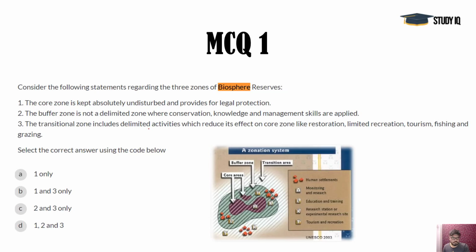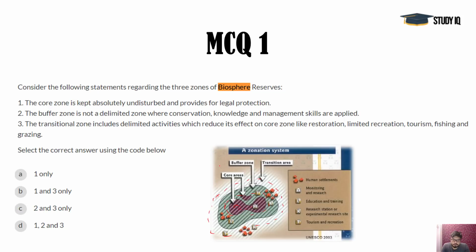First question, regarding Biosphere Reserves. There are separate zones. The core zone is at the center, and the buffer zone surrounds this core zone. You can see in the picture, the pink one is the core zone, the green one is the buffer zone, and the lighter shade is the transition zone. Important biosphere reserves in India are Nokrek, Nilgiri and Nanda Devi. These are very important BRs, and they have these separate zones.